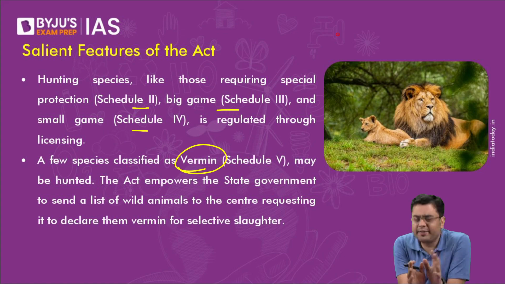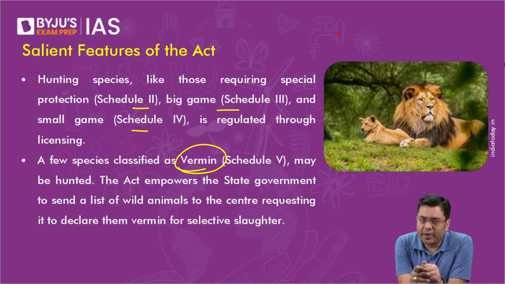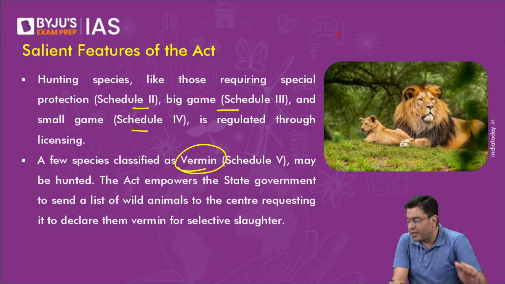For example, let's suppose some kind of monkeys are declared as vermins in Himachal. Now, that does not mean that you can hunt the monkey species anywhere and everywhere. You go to Mathura and start hunting the monkeys? No, you cannot do that. You will be punished as a result of that. Only those species which in a certain area for a certain time period are declared as vermins, only in those areas can you carry out the controlled culling of them.